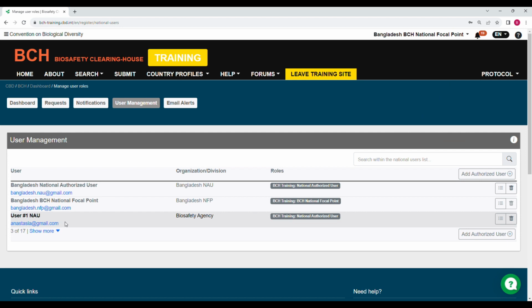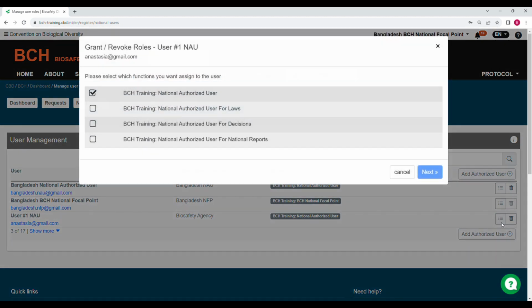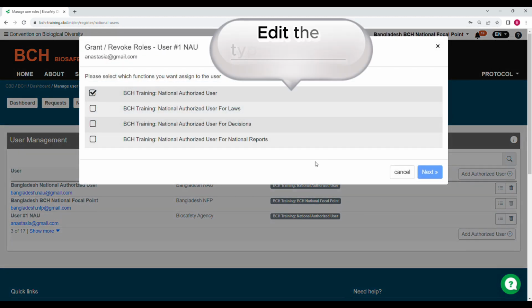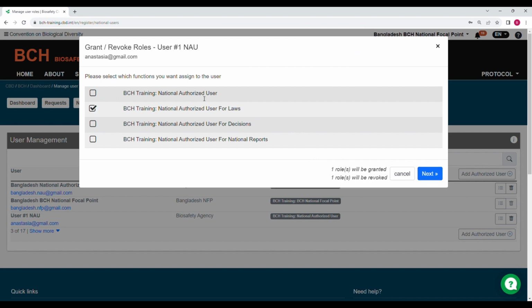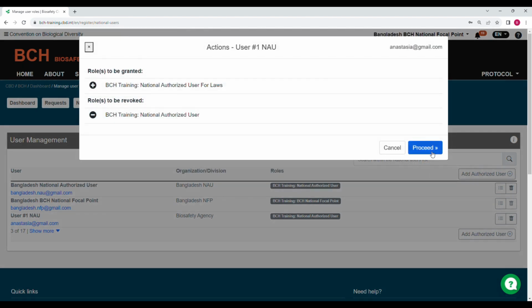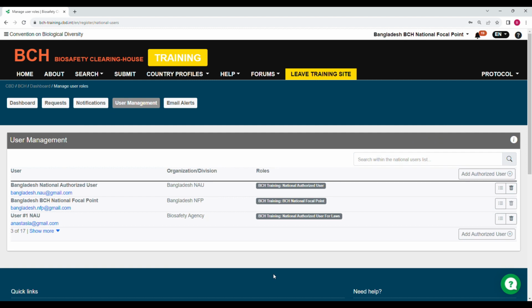As you can see, the account has been added. To edit an account, simply click on the Edit icon right here. What the system allows you to edit is actually the type of access role. So let's change the access role to this one, access to creation and modification of law records only. Then click on Next and then click on Proceed. And the role will be updated.